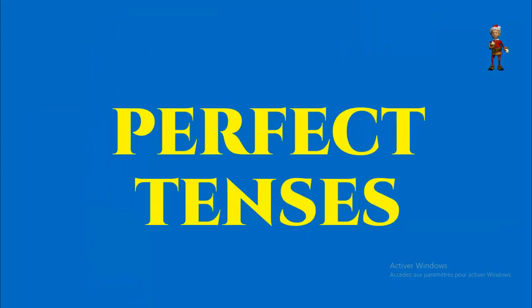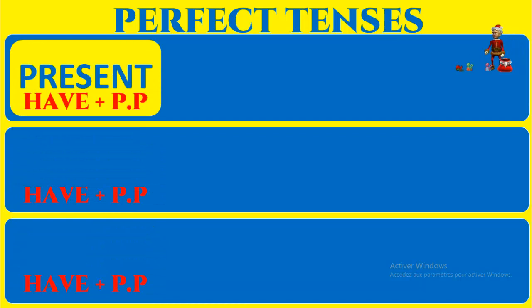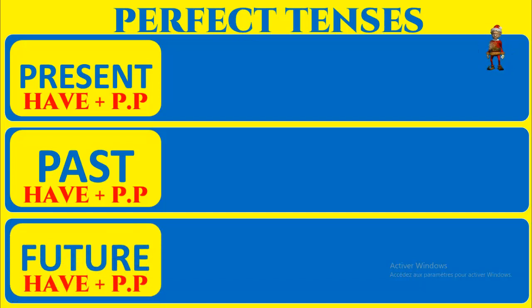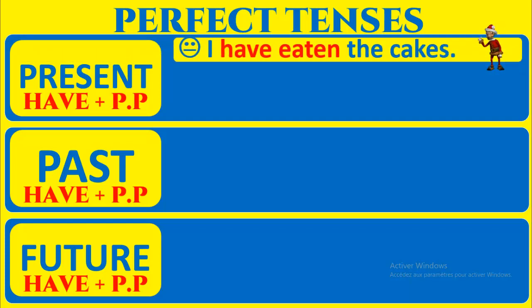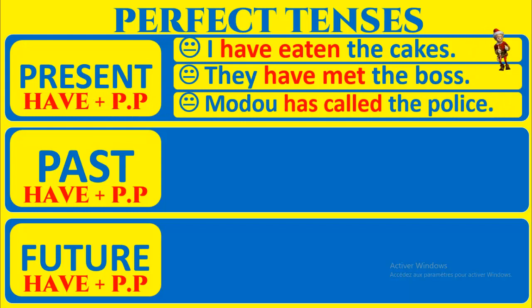Perfect tenses. They are formed with the auxiliary have plus the past participle. Present perfect: auxiliary have in the present. Past perfect: auxiliary have in the past. Future perfect: auxiliary have in the future. Example: I have eaten the cakes, have in the present. They have met the boss, have in the present. Modu has called the police, have in the present plus past participle.